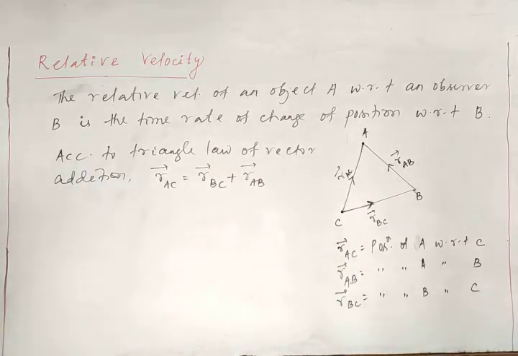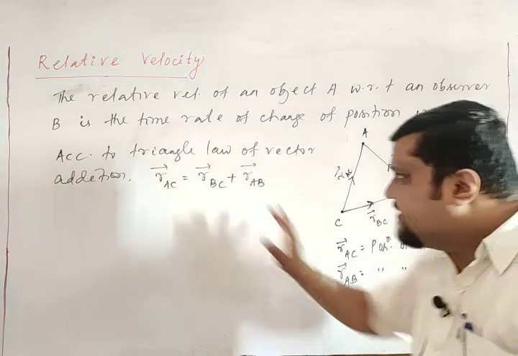Yes, is that clear? Check this one. Okay, we have considered that the position vectors are like that. So, by using this one,